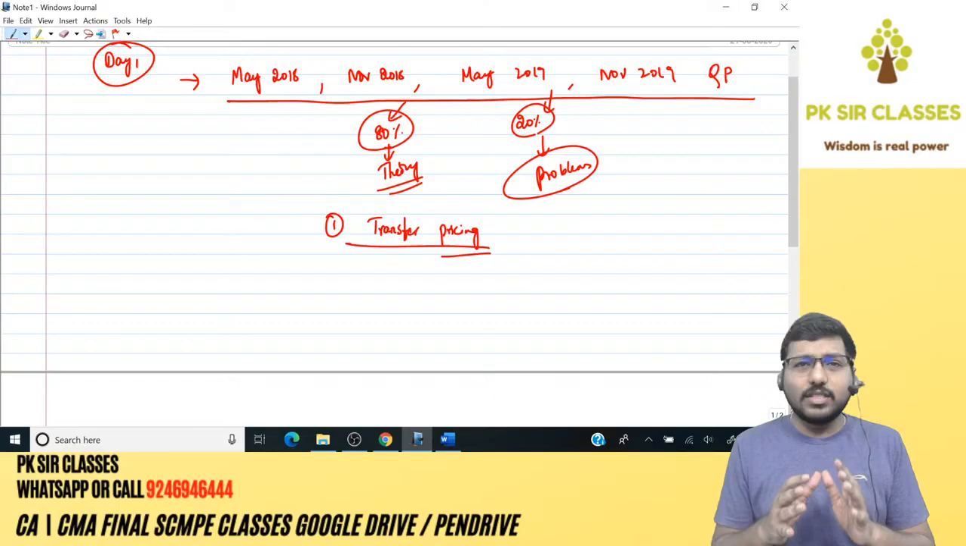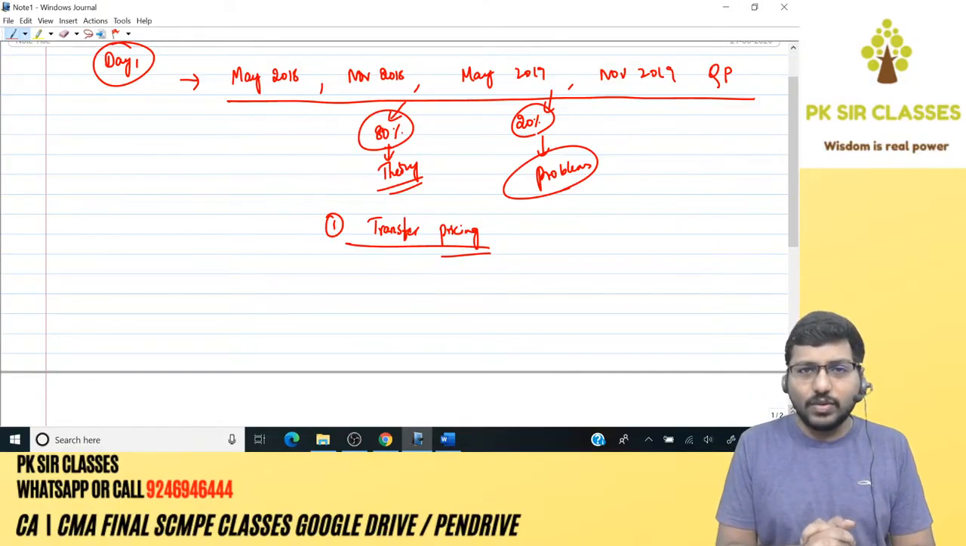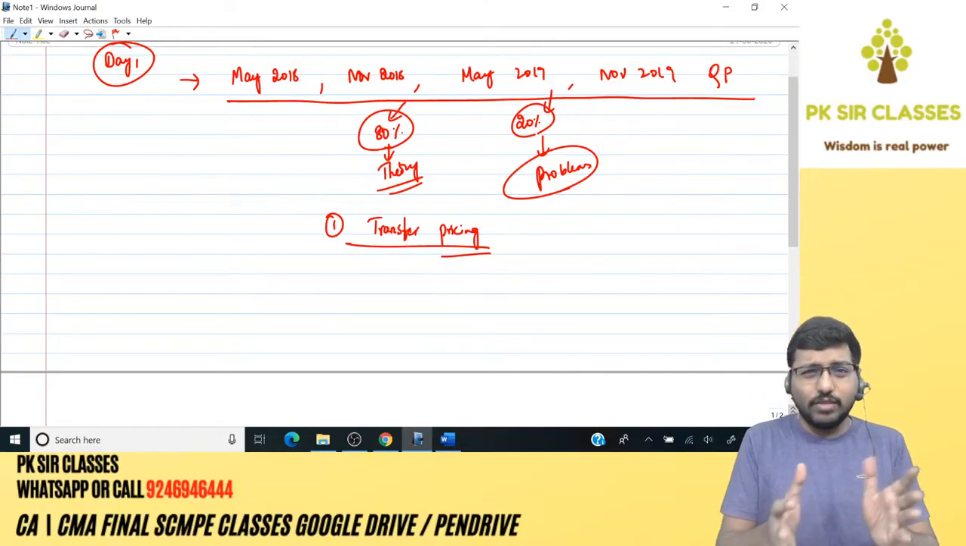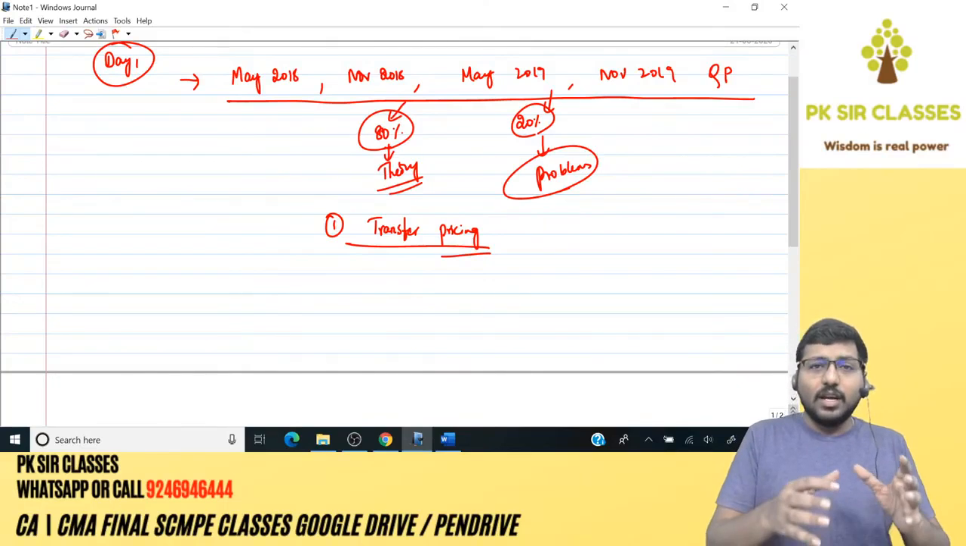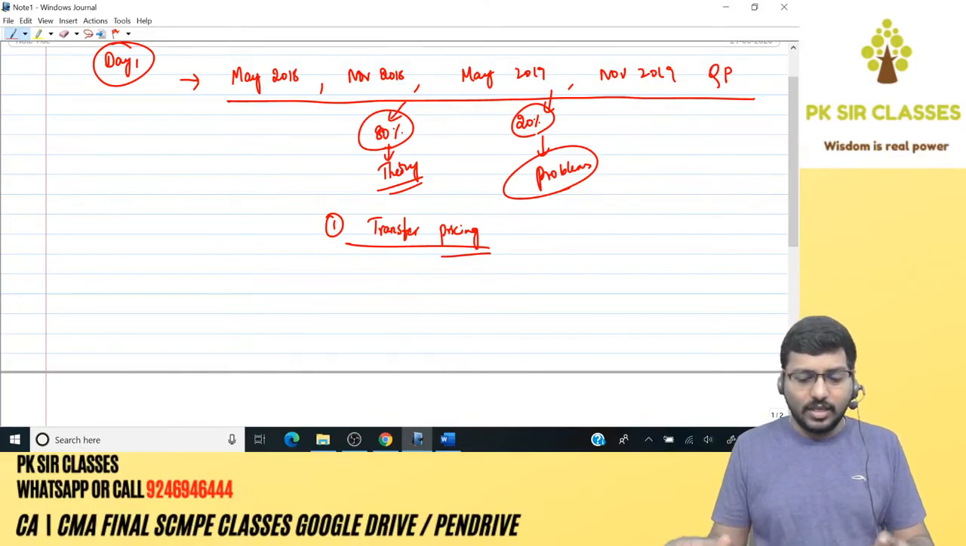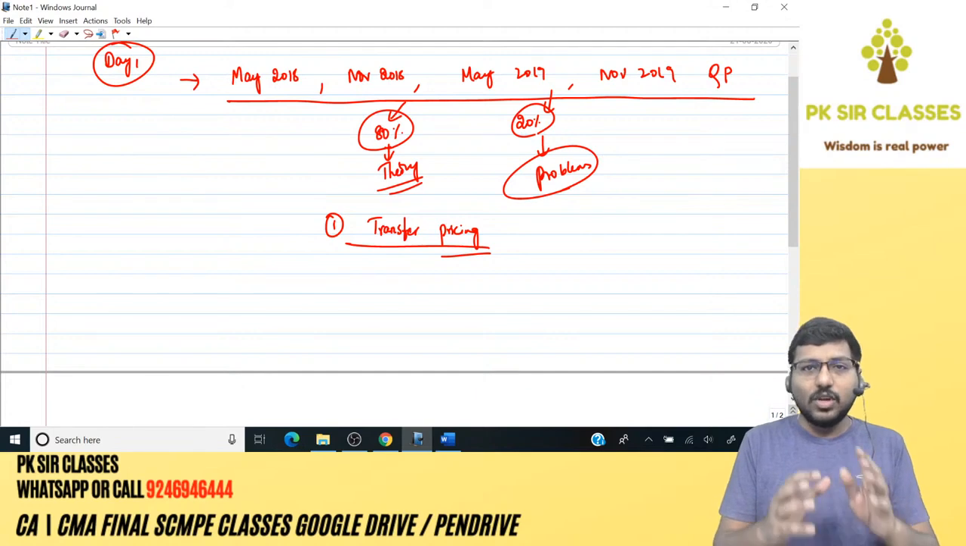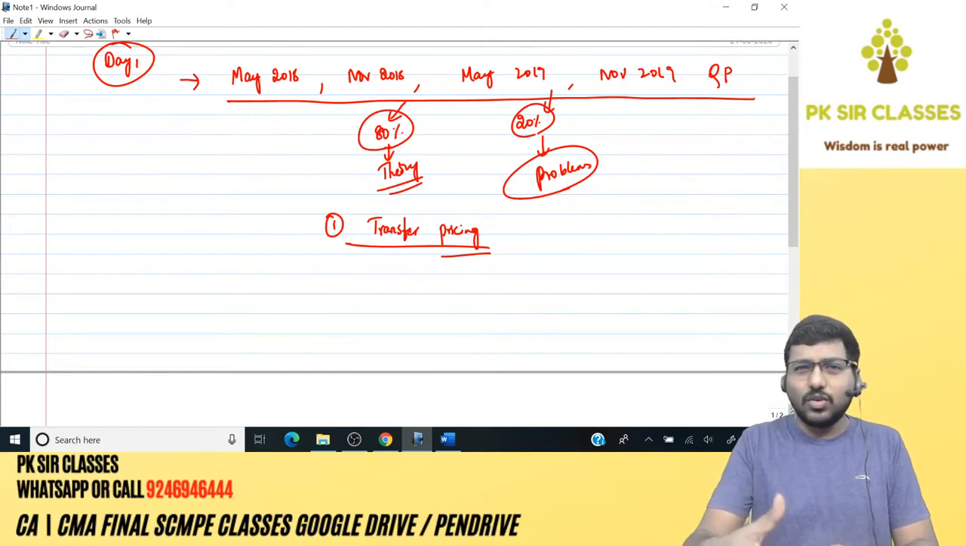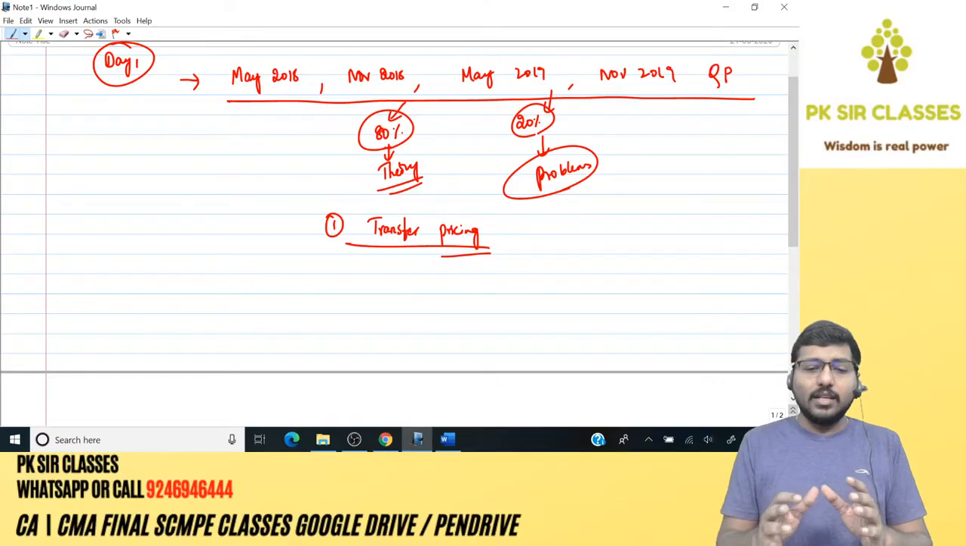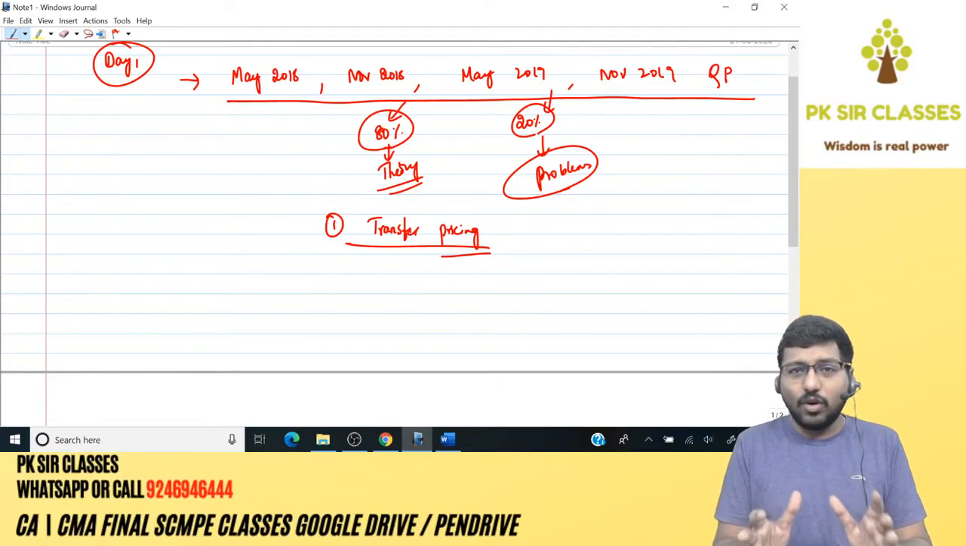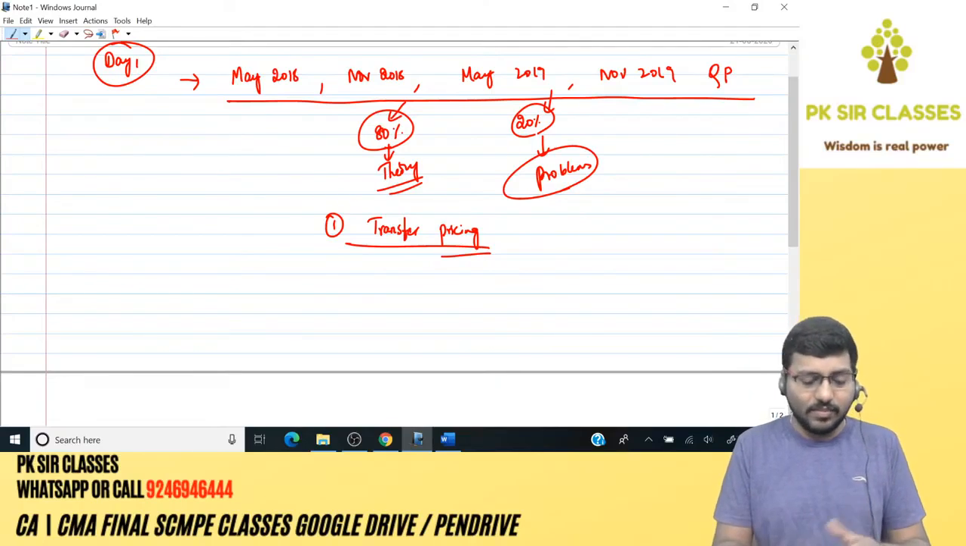So first, we try to understand the brief history of transfer pricing. So what was that? Earlier, it was a centralized way of doing business. Thereby, the head office used to control everything. It used to dictate the terms, orders to the branches or departments. Okay, and the branch managers had to just blindly follow what the head office says.